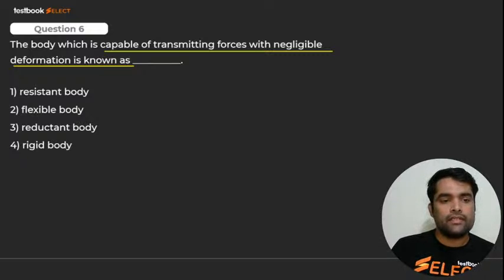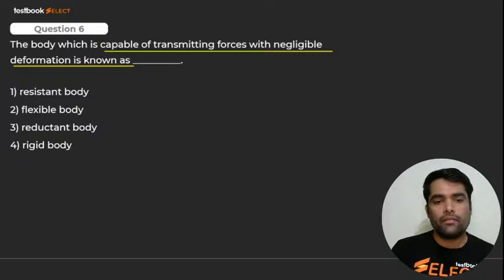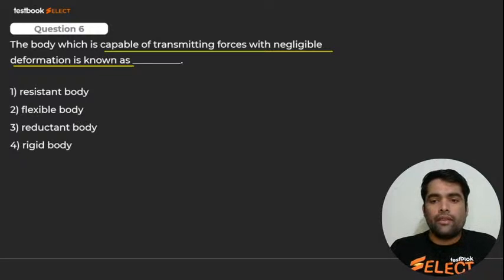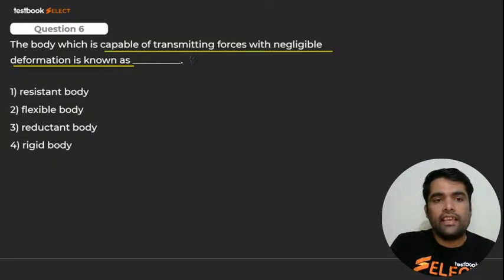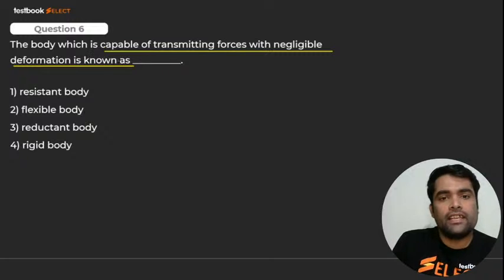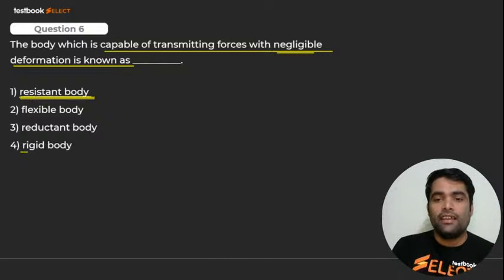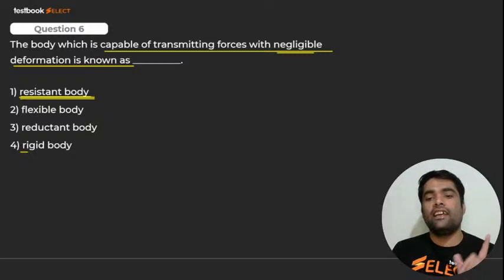What it should be? Guys, please tell me. क्या होगा बच्चा? What it should be? 4th, that's wrong. Rigid नहीं, यहाँ बोला है, see, यहाँ पे बोला है, that is what? Negligible. Resistant body होगा. It is resistant body, my dear, not rigid body. Remember, it's not rigid, it is resistant.